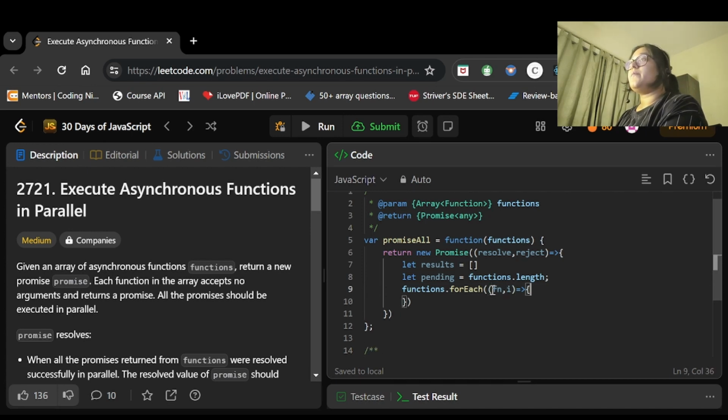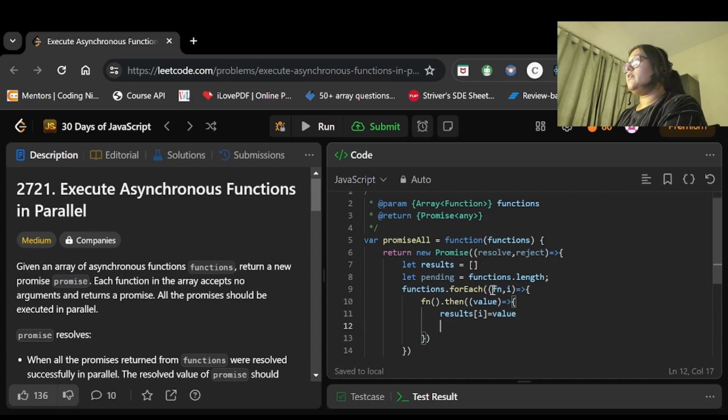Now we have to call each function, right? So we will be calling this function and it will return a promise, and this promise will either get resolved. If it is getting resolved, it will have some value, and for that value we need to assign it in result. So in results, at the given index i, we will assign that value.